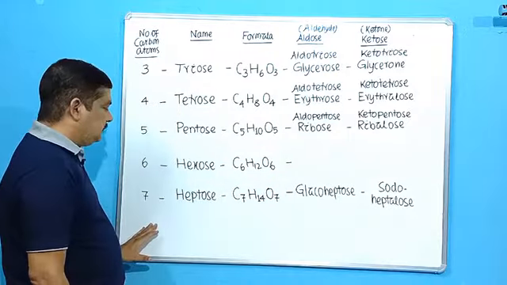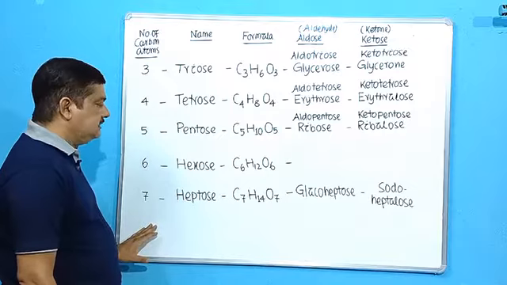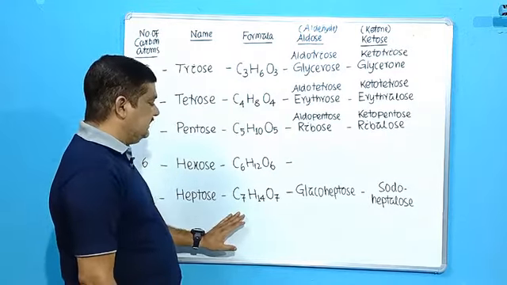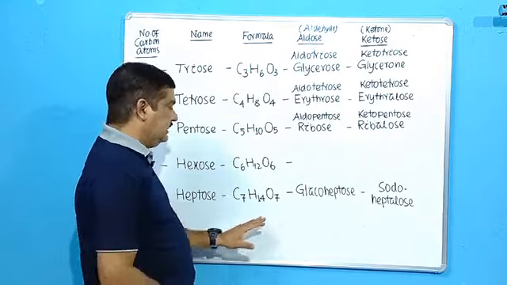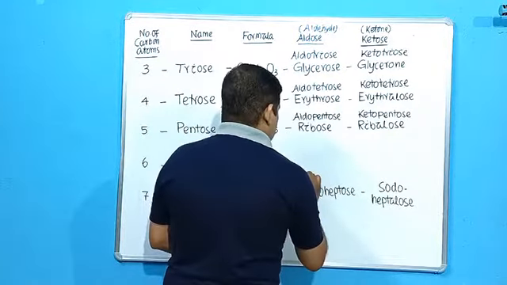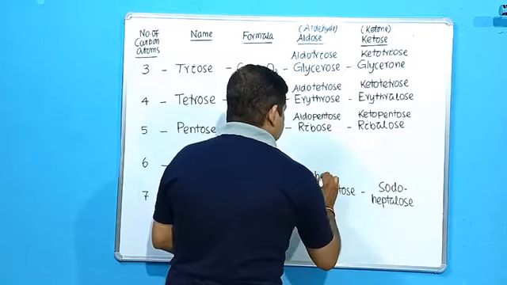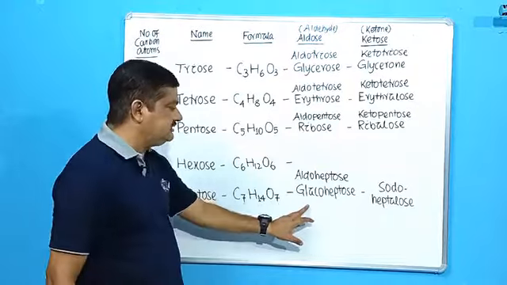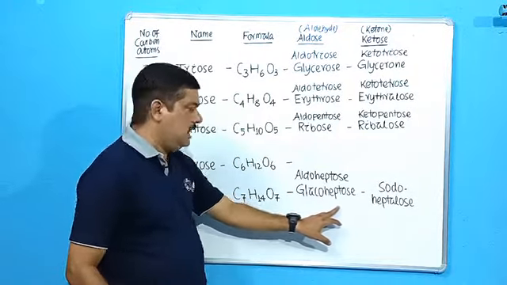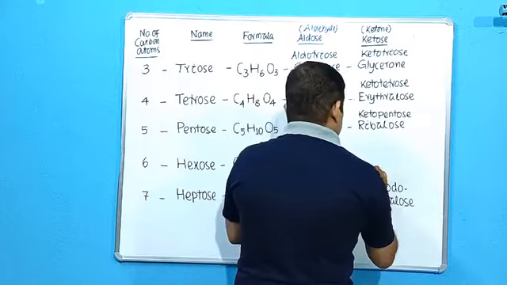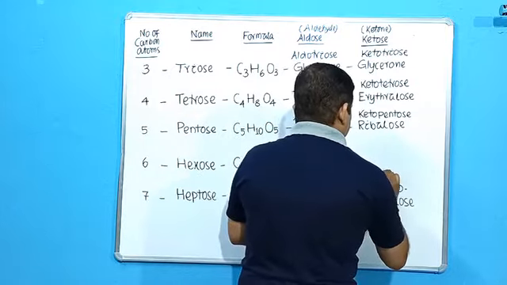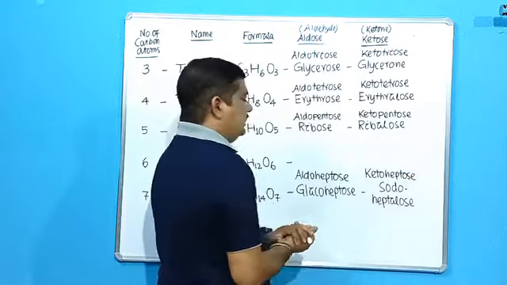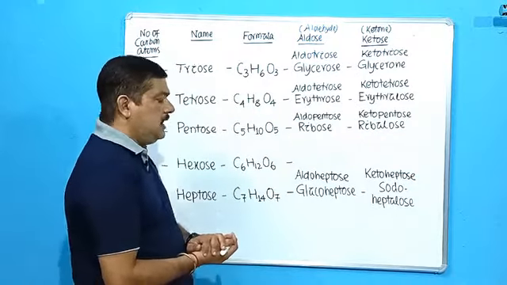Then coming up to heptose. Hep means 7, so obviously the number of carbon atoms will be 7. Then the formula will be C7H14O7. So this will be aldoheptose. Common name is glucoheptose. Similarly, it will be ketoheptose, whose common name is sedoheptulose.